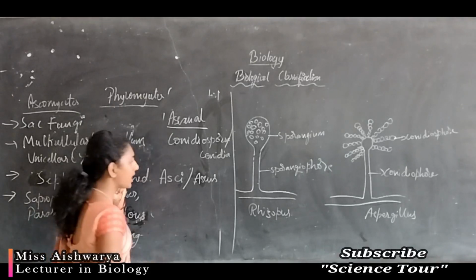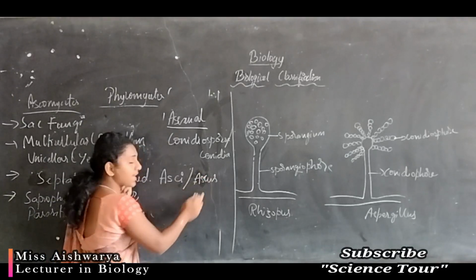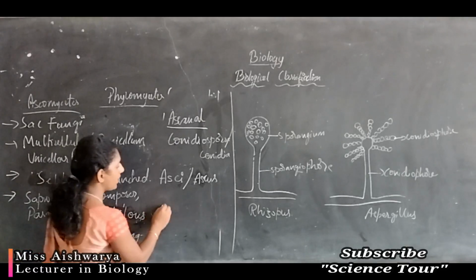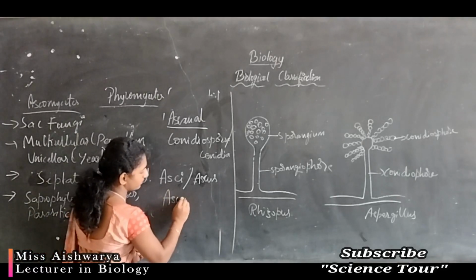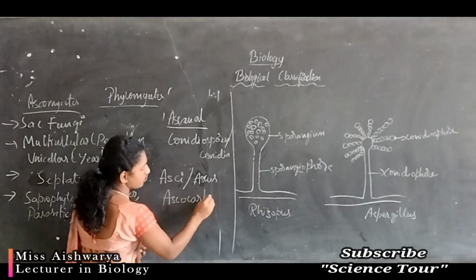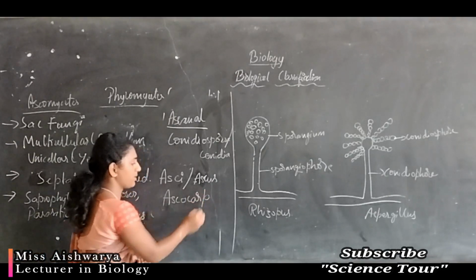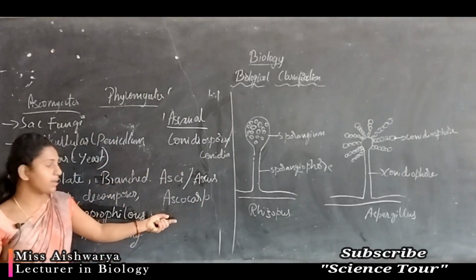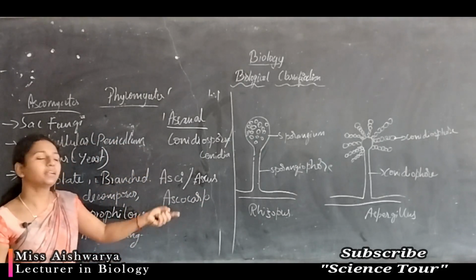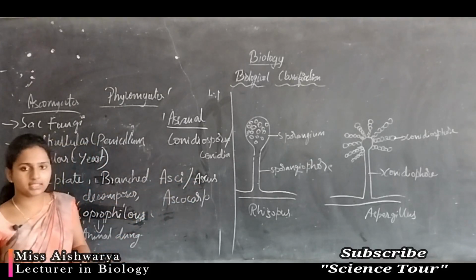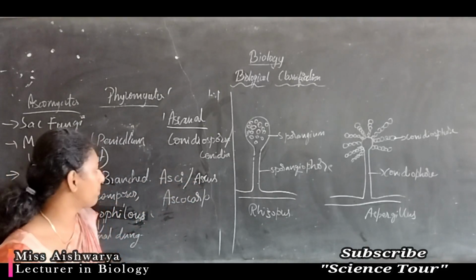Spores are present inside the ascus, and these ascus aggregate and form a special structure called ascocarp, and this ascocarp contains many asci or ascus, and inside this ascus you can see the development of spores.